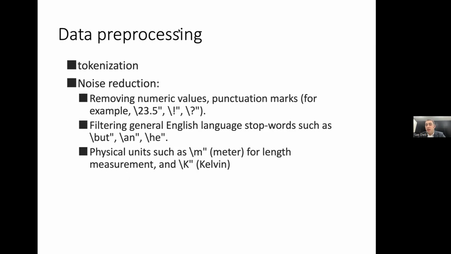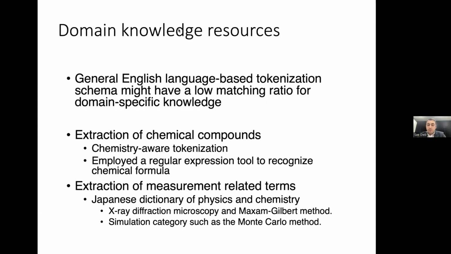Tokenization, as maybe you are familiar, means just segmentation of the text using the general English language schema. We removed the numeric values and punctuation marks, and filtered the general language stop words like but, he, and, or something like this. Physical units were also removed because they don't have any meaning by themselves. And then we got a series of tokens for each paper, not for each researcher, but for each paper.